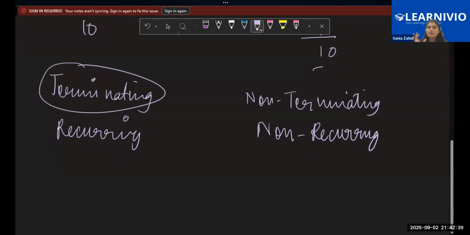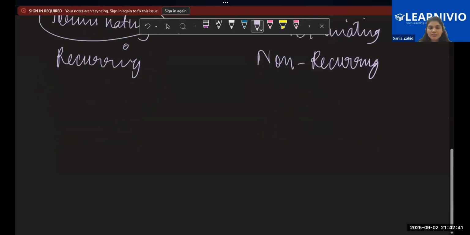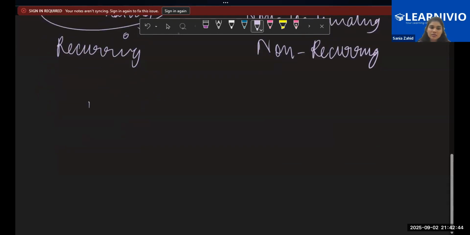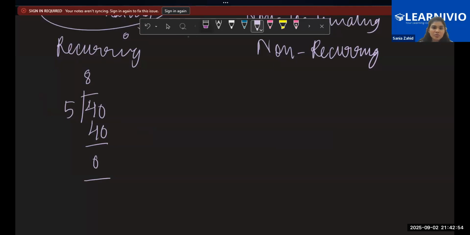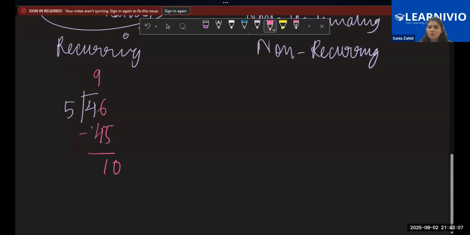So basically, let's suppose I am dividing 40 by 5. 5 into 8 is 40 and then 0. Here I don't have a decimal place, but even if I had one, let's take 46. 5 into 9 is 45, and then 1 is left, 0, then 5 into 2 is 10.